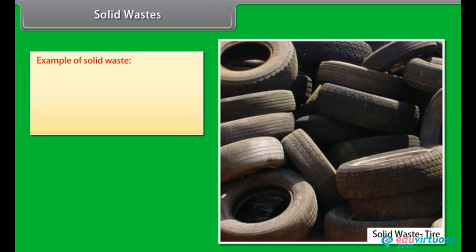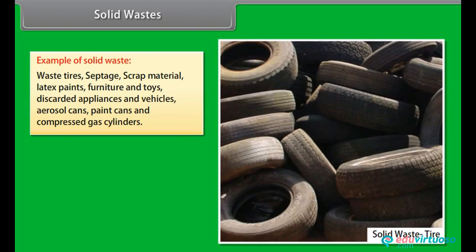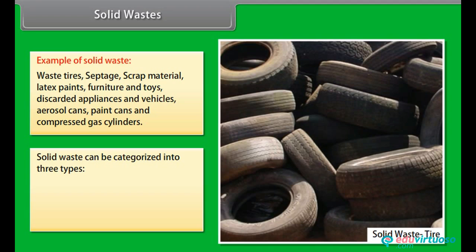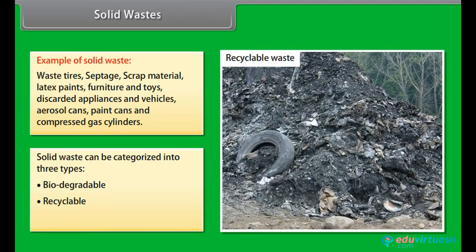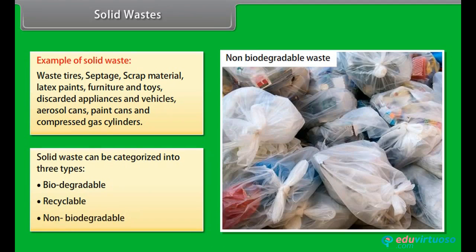Examples of solid waste: waste tires, septage, scrap material, latex paints, furniture and toys, discarded appliances and vehicles, aerosol cans, paint cans, and compressed gas cylinders. Solid waste can be categorized into three types: biodegradable, recyclable, and non-biodegradable.